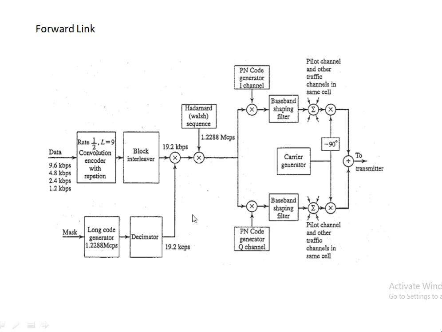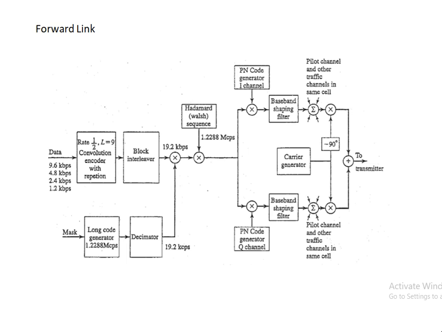Once again I will explain. After the block interleaver, the data bits at the output of the block interleaver are scrambled. Scrambled means that after the multiplier you are not going to get the original data, it will be scrambled after the multiplication.